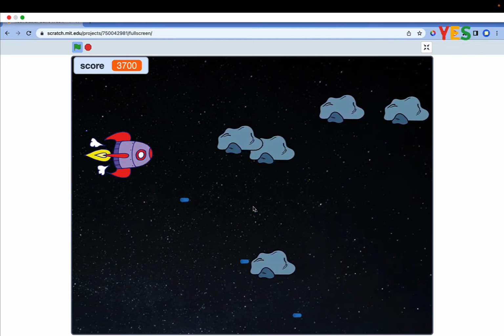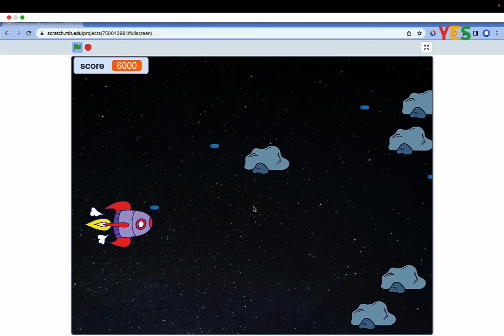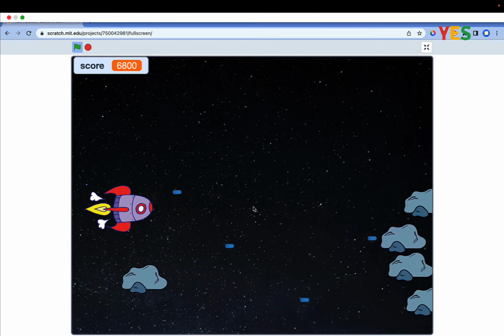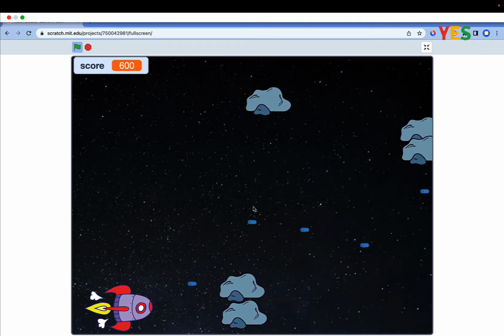Today I will show you how to make a Rocket Blaster game in Scratch. I will share it in two parts. First, what is a Rocket Blaster game in Scratch? Second, how to make a Rocket Blaster game in Scratch. There are 5 following steps to make this game.